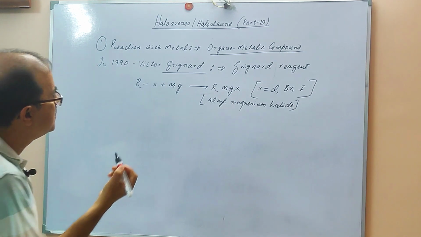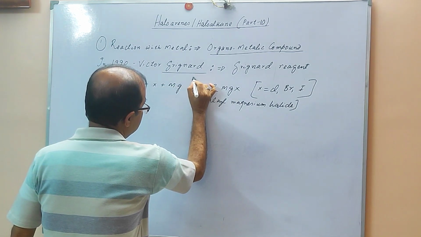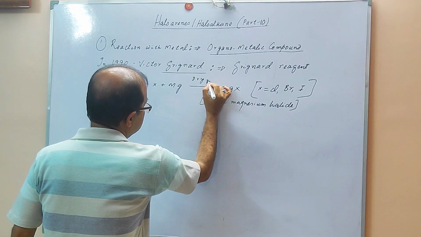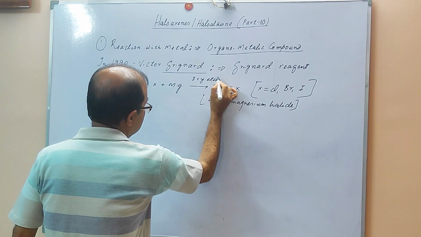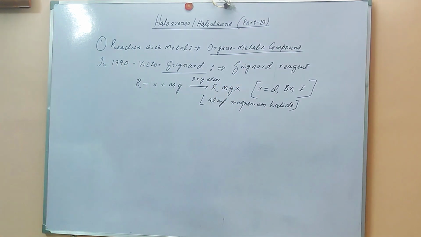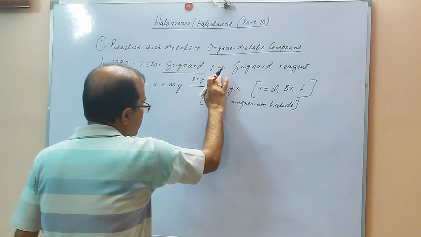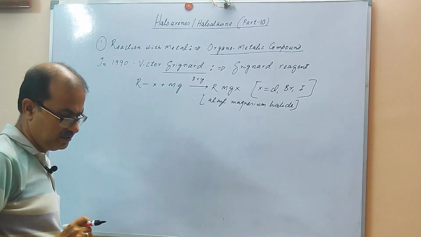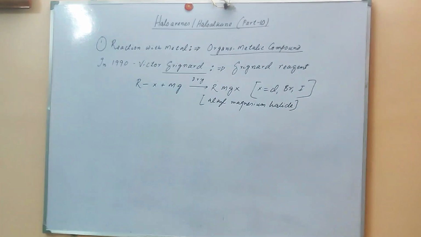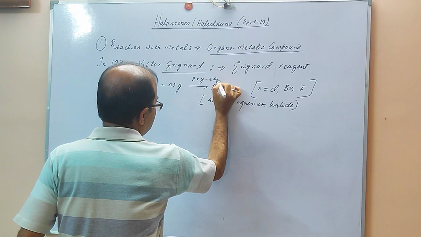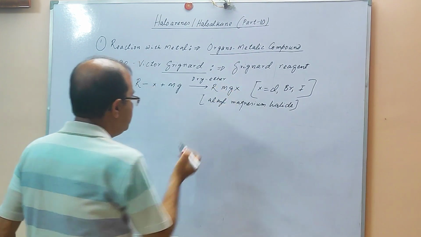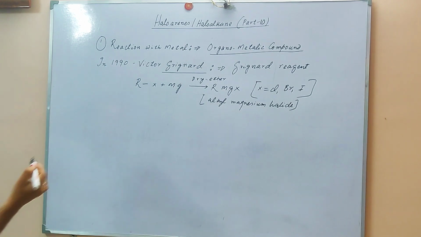And this reaction is carried out in the presence of dry ether. In the presence of dry ether, you will find this reaction is conducted.